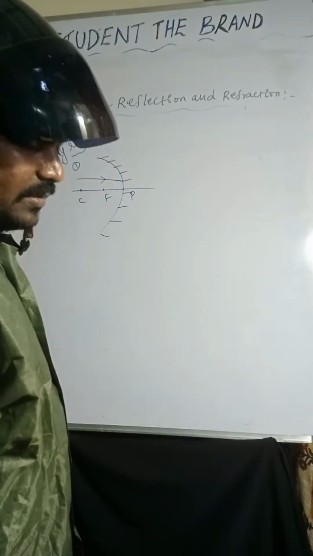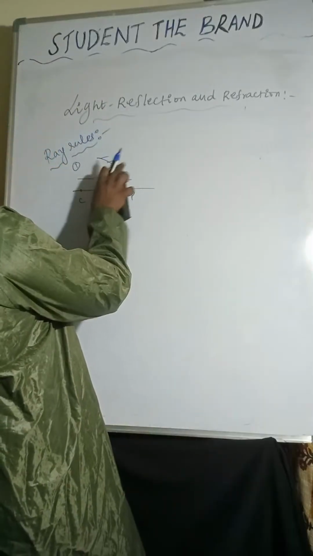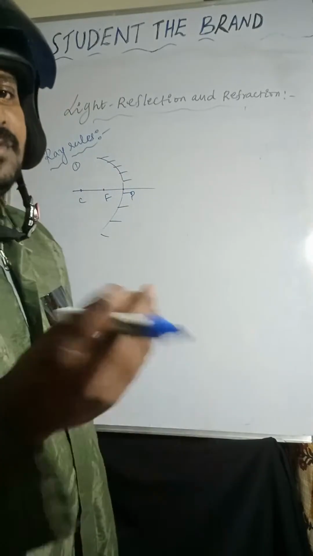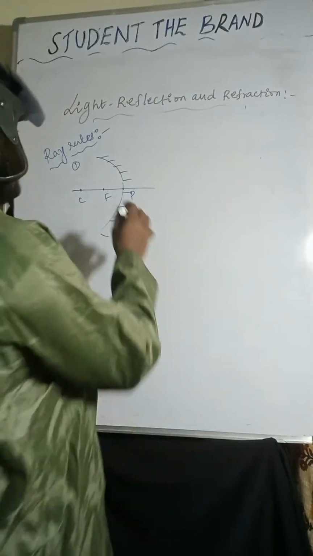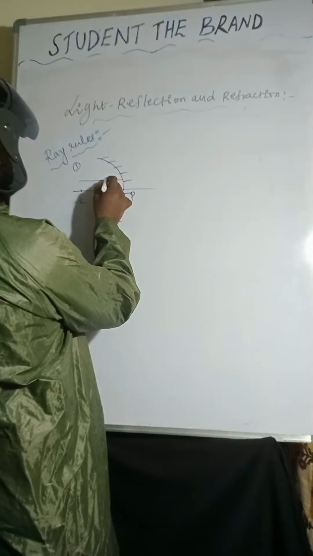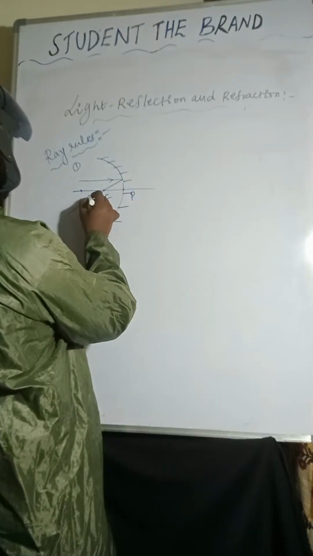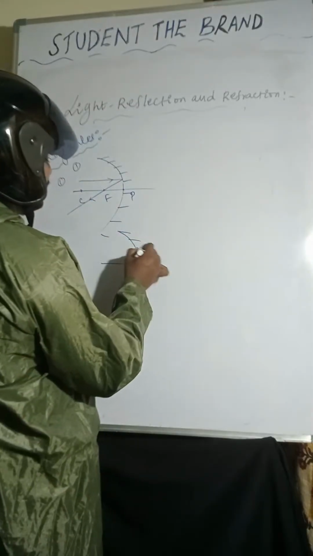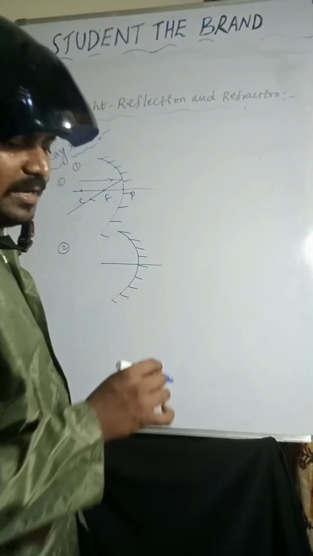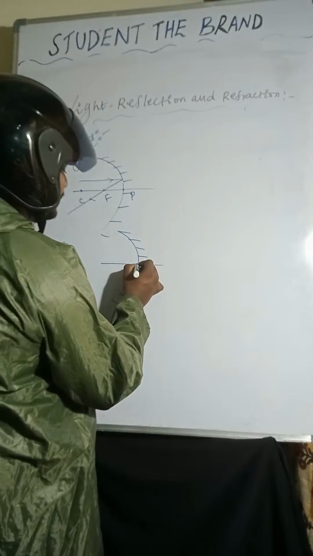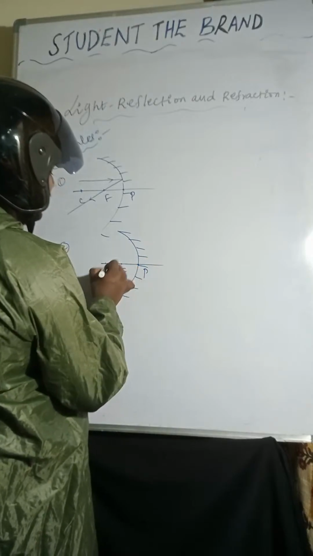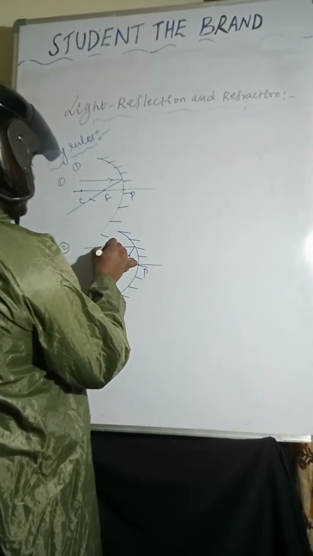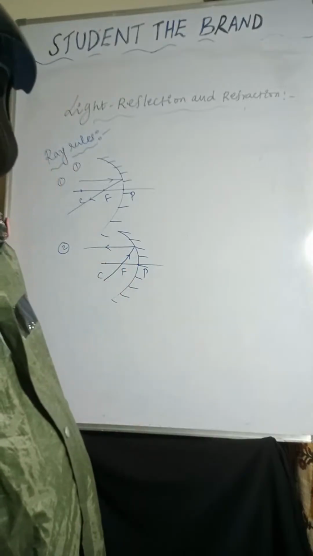Slight changes, it's not an exactly accurate diagram. Some small errors, so please try to understand and accept it. After reflection it passes through focus. That is the first one. Coming to the second one, it is the reverse of the first one. Here this is the pole, focus, and center of curvature. After reflection it moves towards infinity. That is the answer.